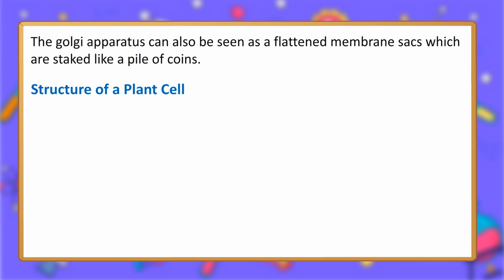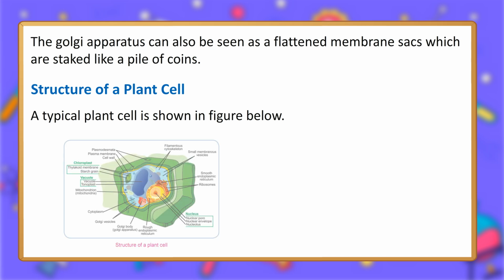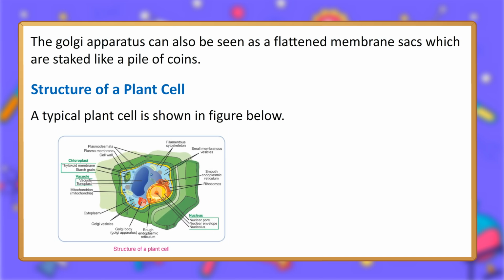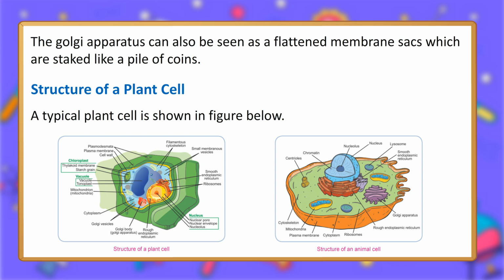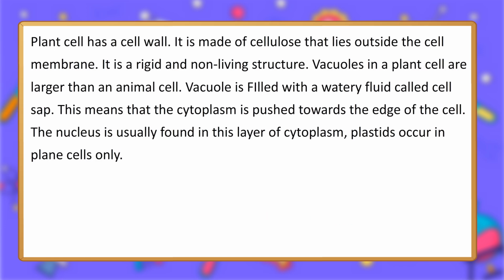Structure of a plant cell. A typical plant cell is shown in the figure below. Plant cell has a cell wall. It is made of cellulose that lies outside the cell membrane. It is a rigid and non-living structure.